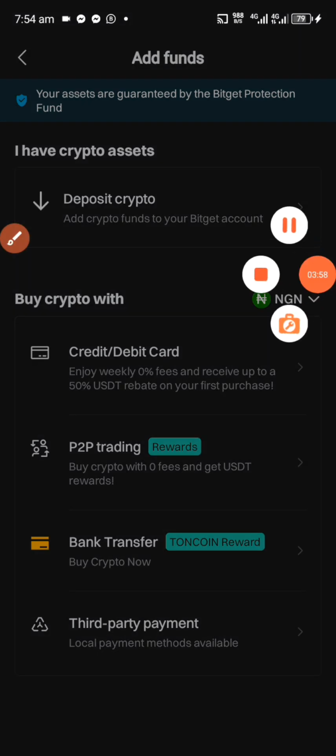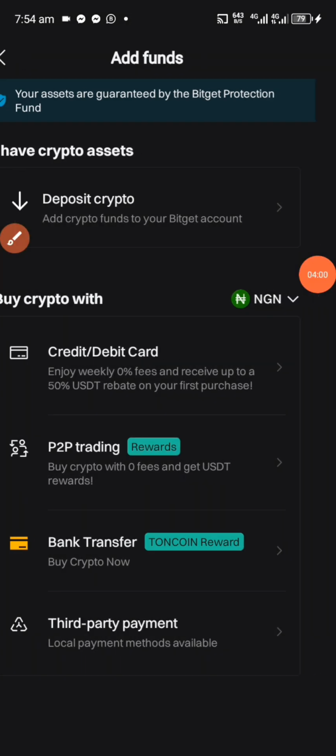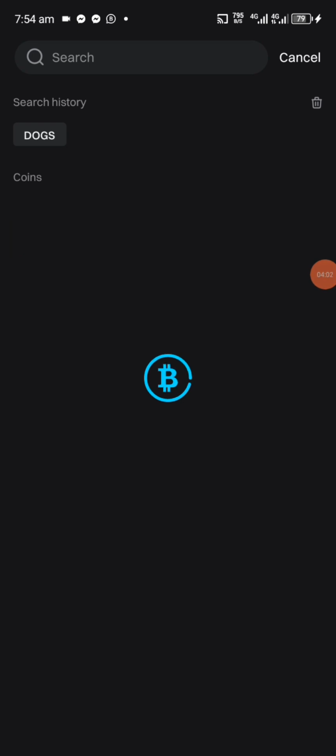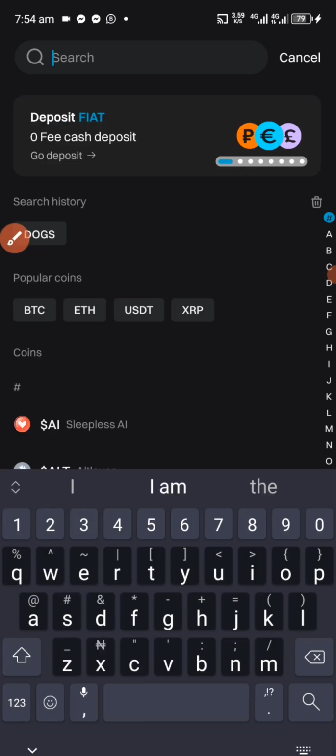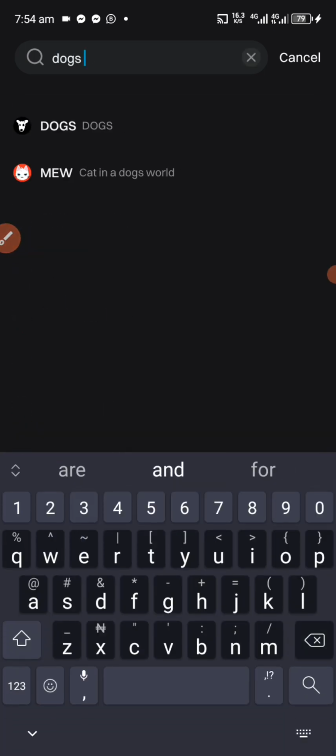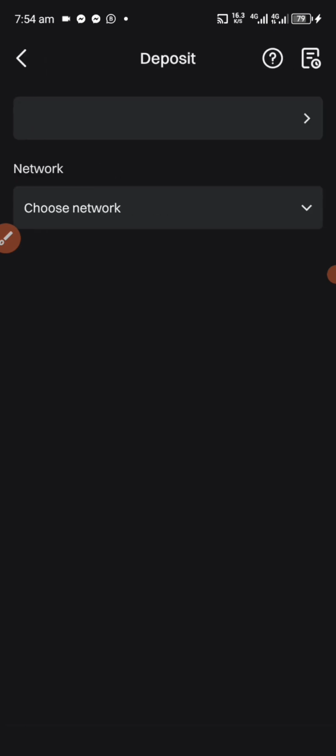So click on deposit. As you can see, I've already searched for DOGE. If it's your first time, you could either search DOGE or go under the category of D. It says choose network. It's going to load.